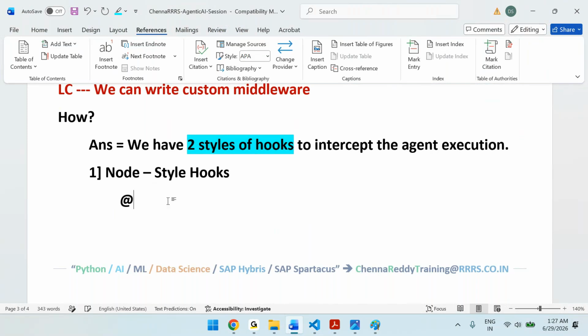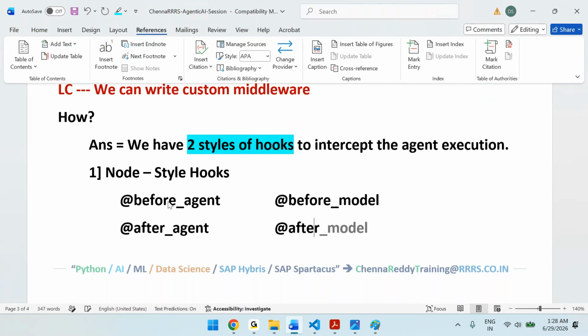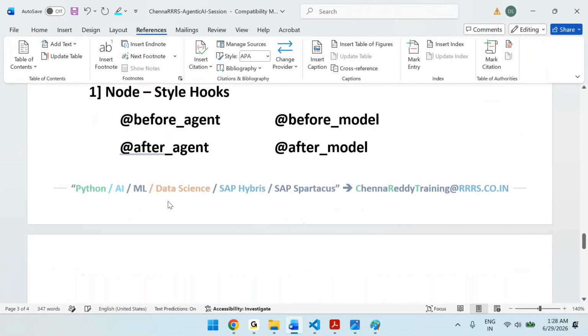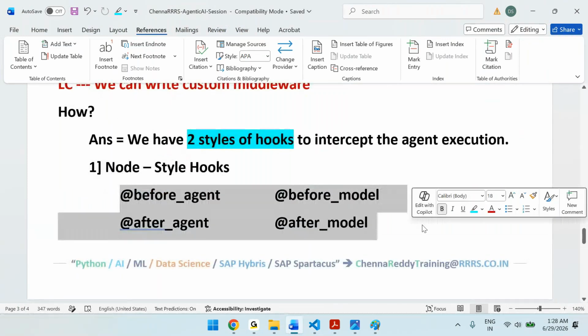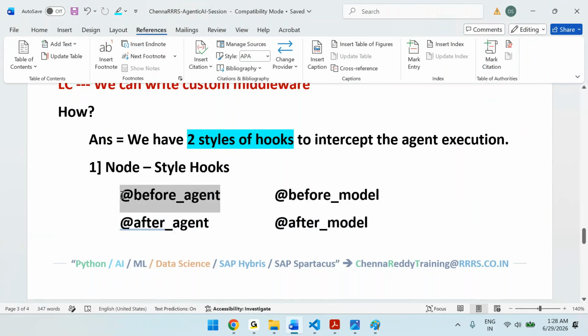What are the node style hooks? At before agent, then at before model, at after agent, at after model. Like this, we have different decorators. So to implement node style hooks, we have decorators like at before agent. Before agent means this will run once before agent execution.